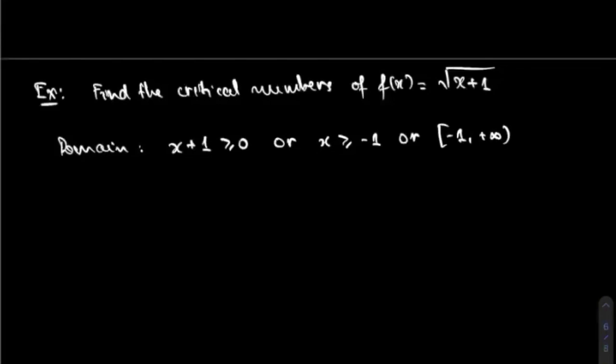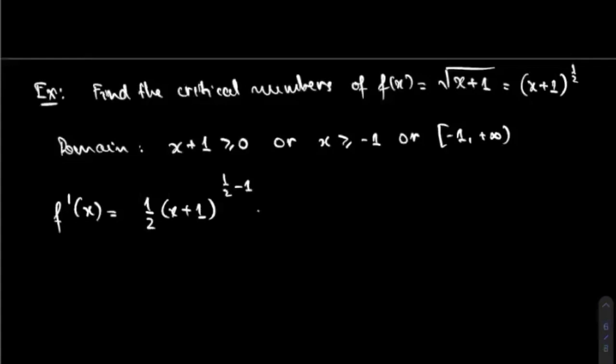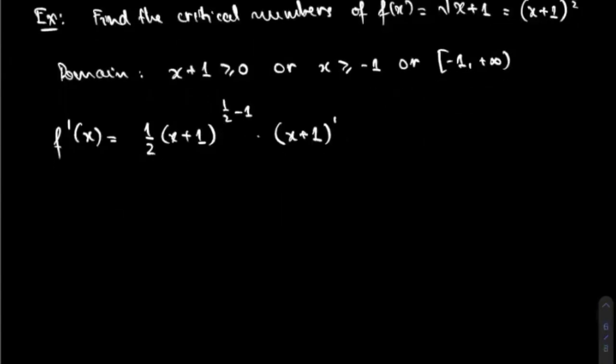You can turn f of x into a power function, (x plus 1) to the power 1/2, which is a lot easier to differentiate. The derivative is 1/2 times (x plus 1) to the 1/2 minus 1, that's the outside part. The inside part is (x plus 1) prime, so you have 1/2 times (x plus 1) to the negative 1/2 times the derivative of x plus 1, which is 1.